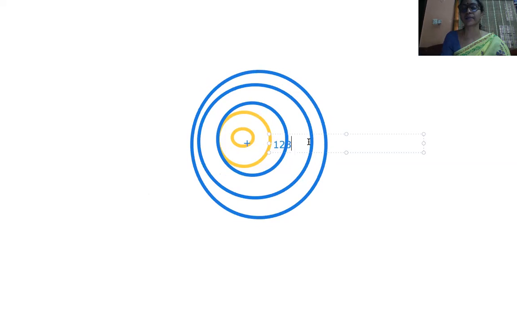Third orbit 3, fourth orbit 4. I'll put it here since it's not clearly visible. This is the third orbit, the fourth orbit, and you have the second orbit here. So we have 4 orbits.